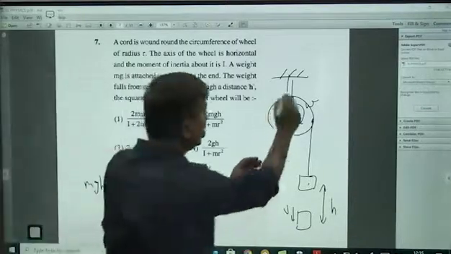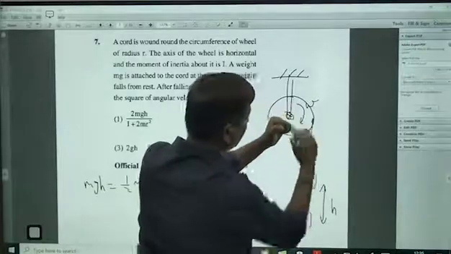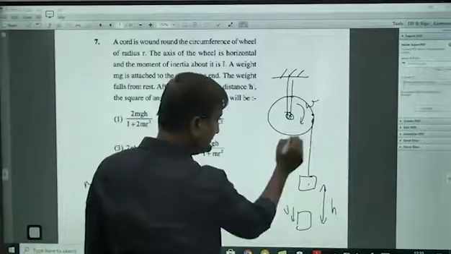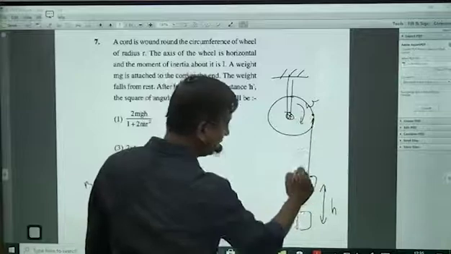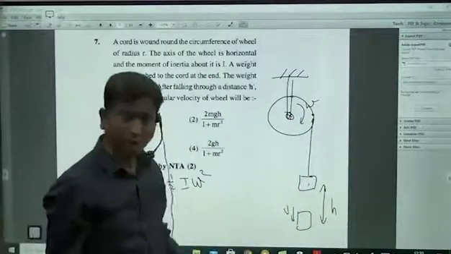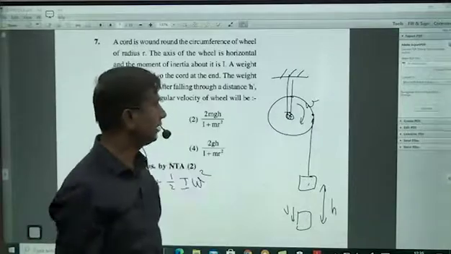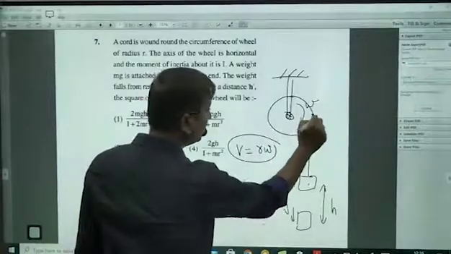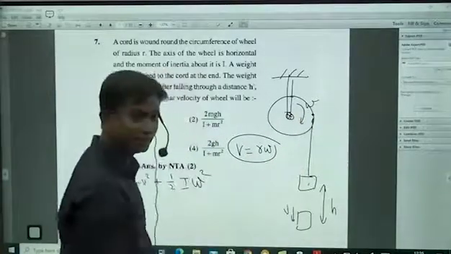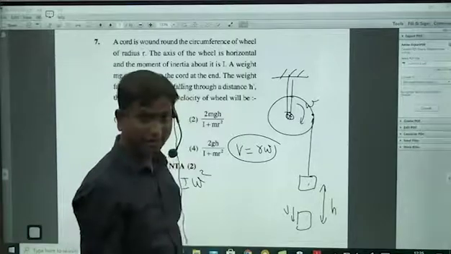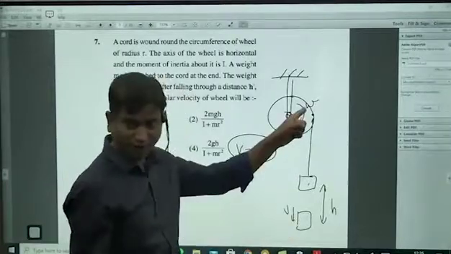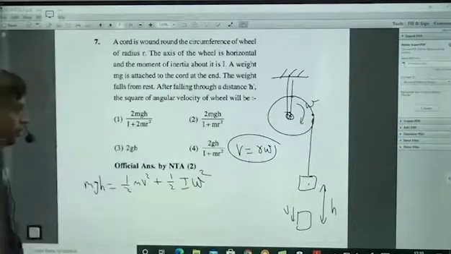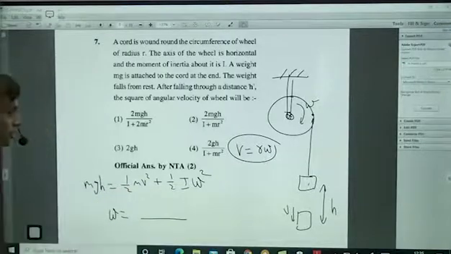And since the cord is not slipping, it is turning along with this. So this point velocity of the disk is the same as the velocity of the block at any instant. So v is equal to r omega, because the tangential velocity of this is r omega, and that is the same as this velocity at any instant. This velocity keeps on changing from instant to instant, but whatever this velocity and this omega are, they are related like this. Now they are asking omega, so in place of v you can put r omega and solve for the omega value. That will be the answer.